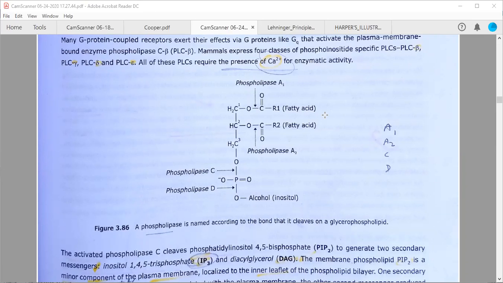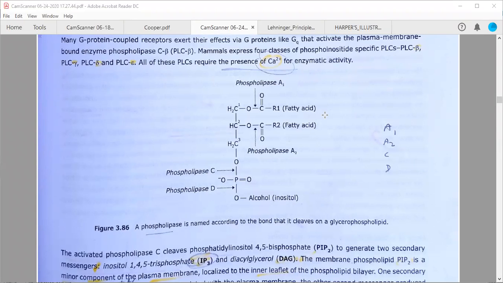Ankita is asking, is Gq different from normal GPCR? They are not different. They are one of the classes of these GPCRs, as we have discussed in that particular table. Sir, from where is this OH coming to EAG? From nowhere. Actually, these hydrogen ions are being added to this particular bond.